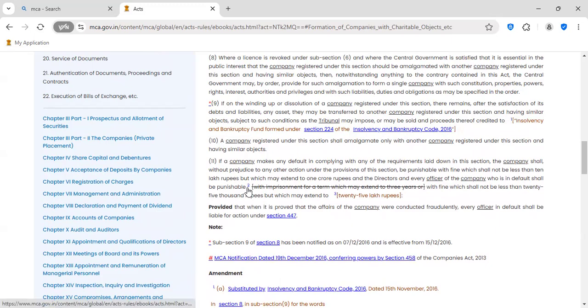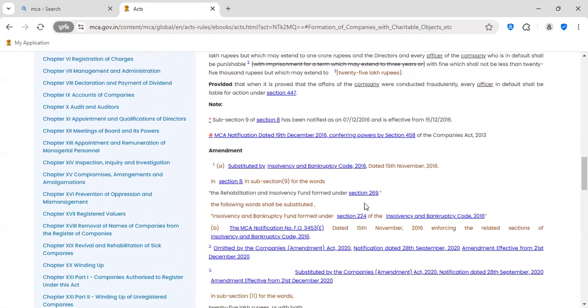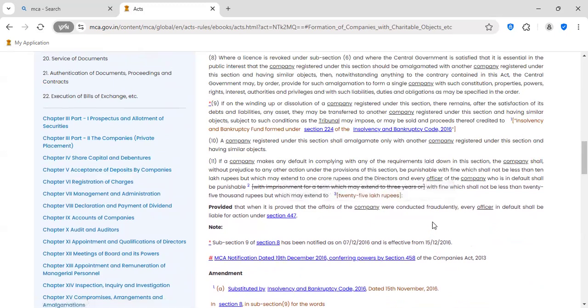Here you can see, two is amendment. Down below you can find this is omitted. Earlier it was there, punishment. It is omitted with the amendment on 28th September 2020. Now you got it. So if any default in complying with the requirements, then company is punishable. Company and every officer, directors are also punishable,